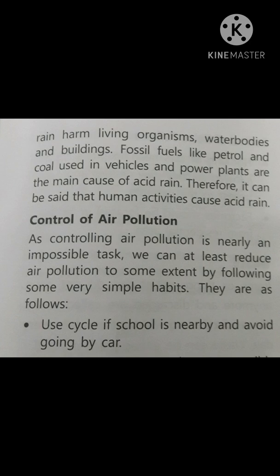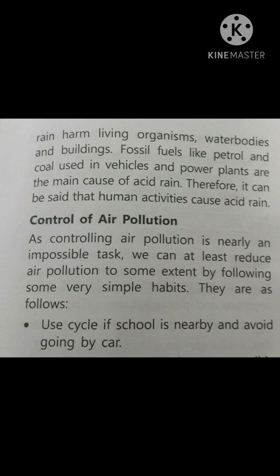Control of air pollution. As completely controlling air pollution is nearly an impossible task, our government is making a lot of effort. We can at least reduce air pollution to some extent by following some very simple habits.